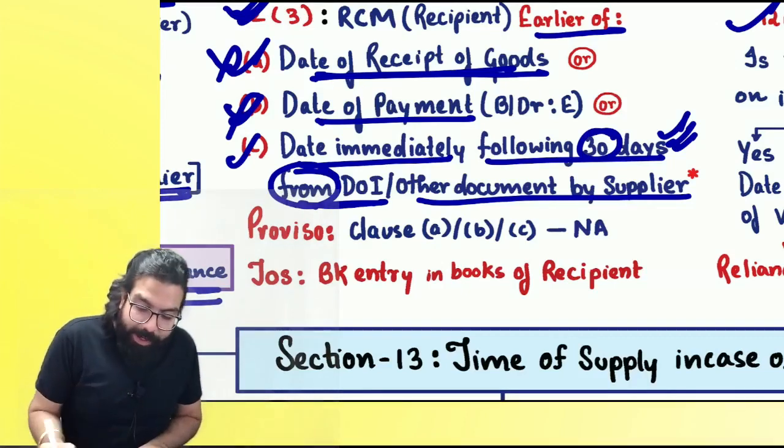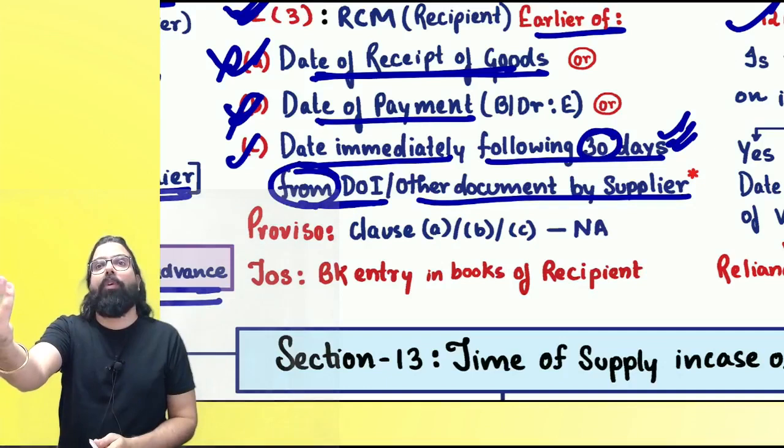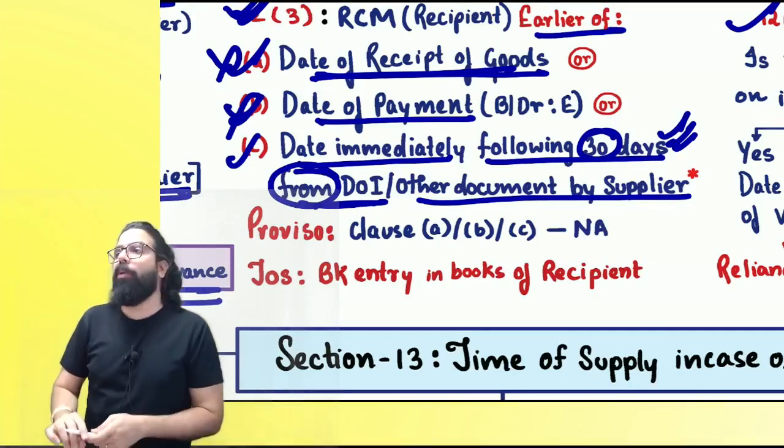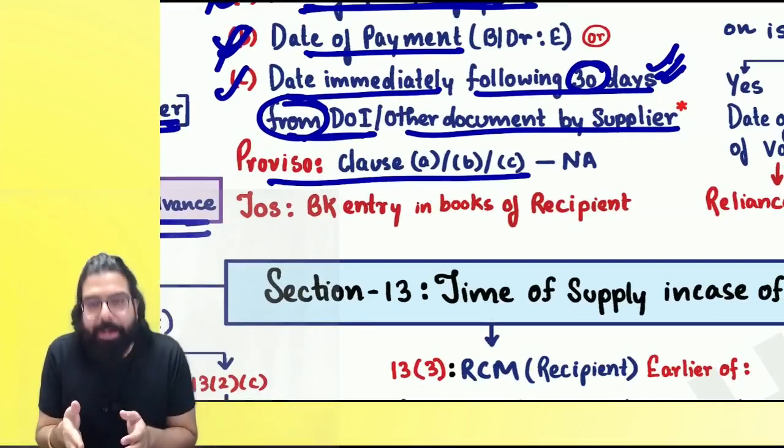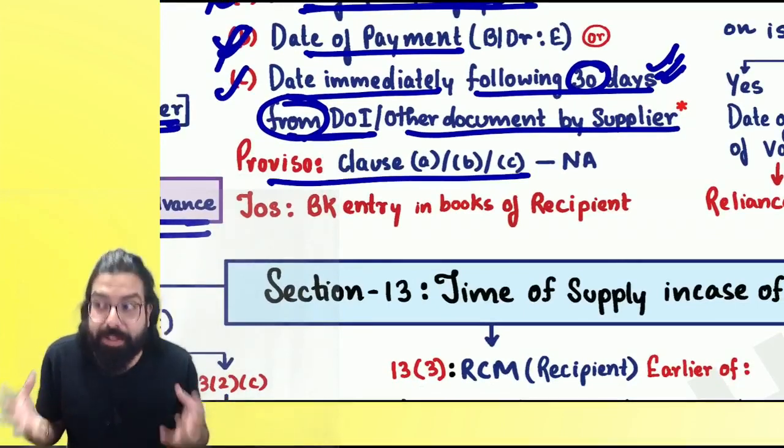The last one, date following 30 days. What document will the agriculturist give? He did not give any document. Now what to do? They are telling if A, B, C is not available, then recipient, in your books of account, you would have made an expense entry.